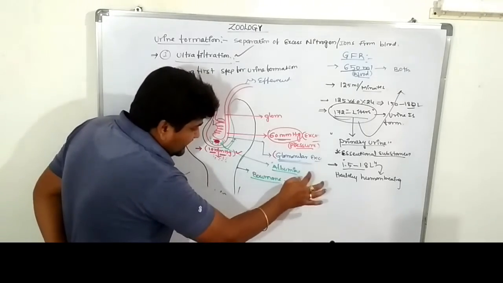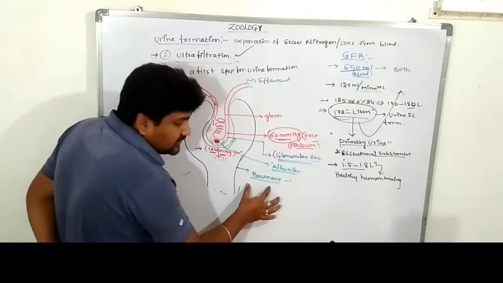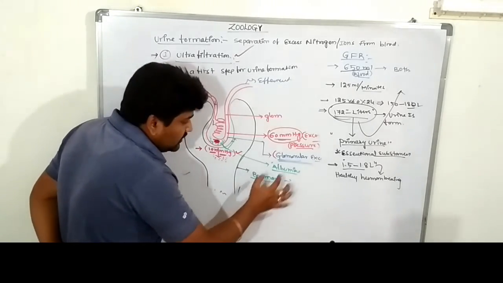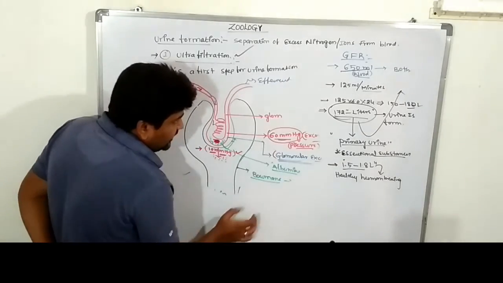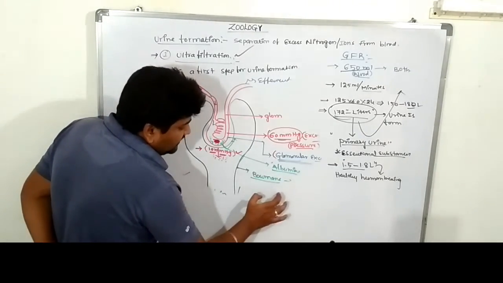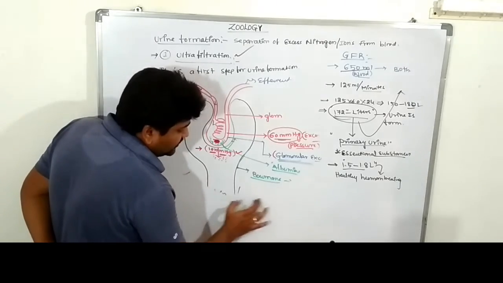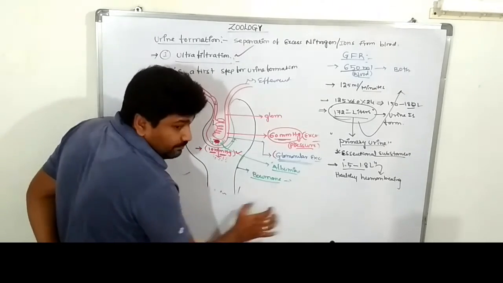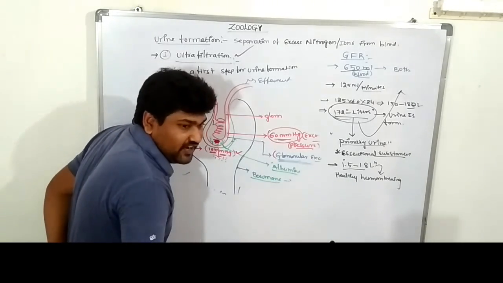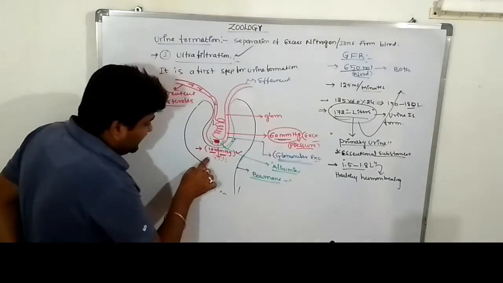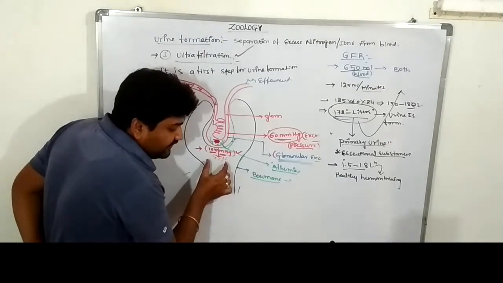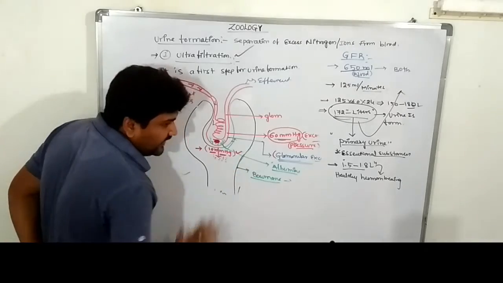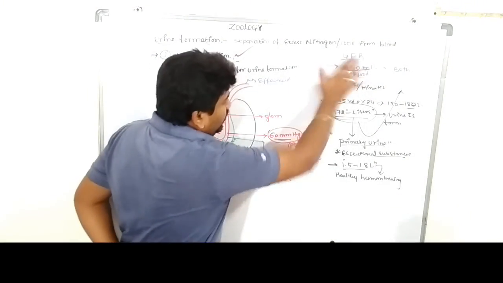This one is 32 mm of mercury. This one is exerting 10 mm of mercury. So these both are exerting 50 mm of mercury. This 60 mm of mercury minus 50 mm of mercury is equal to 10 mm of mercury, which is the net filtration pressure. This 10 mm of mercury is suitable for the filtration of the blood in the glomerular region. Are you clear?